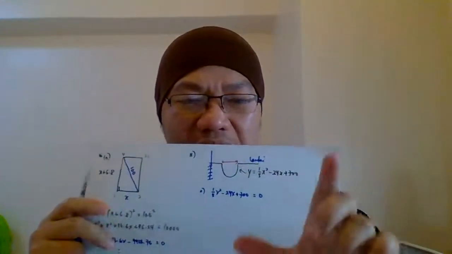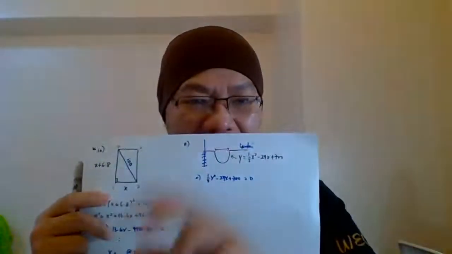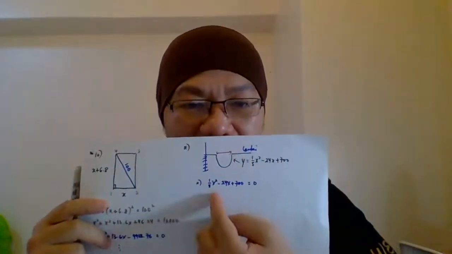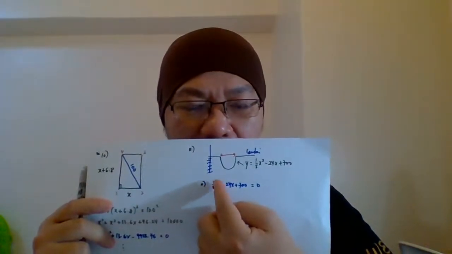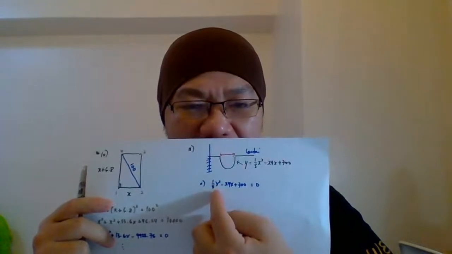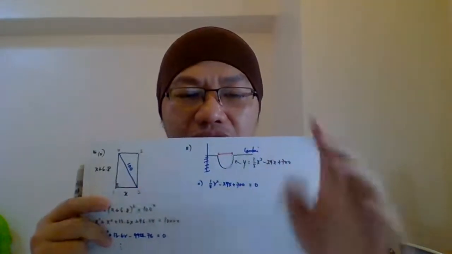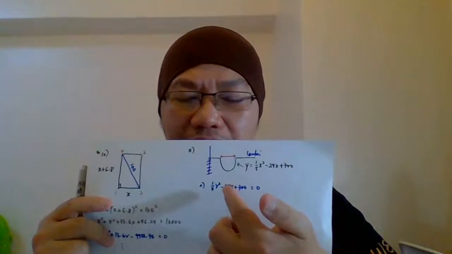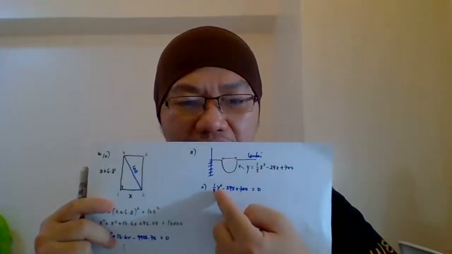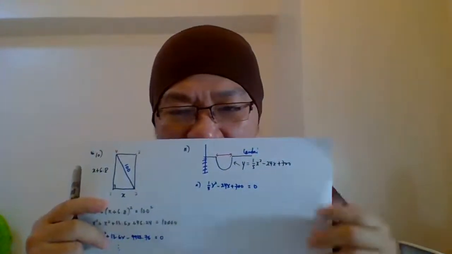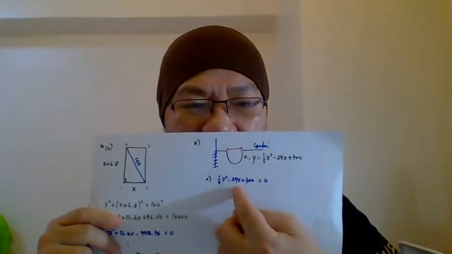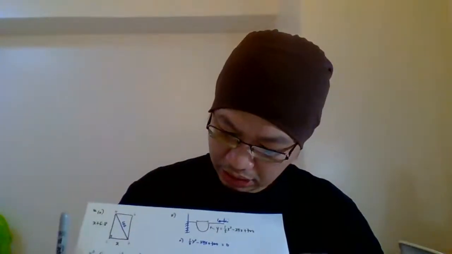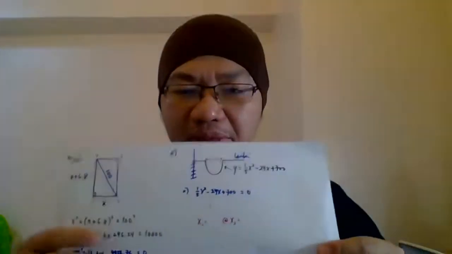But if you want to use the bracket, the factorization, you must make sure your A here becomes a round number, not a decimal or fraction like this. So you need to times everything with 5. So if you want to use the formula, you can leave your general form like this, no problem. Okay, now use the formula, easy. So our A is 1/5, our B is negative 24.